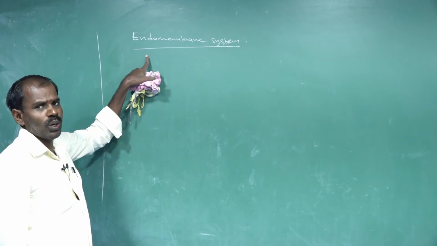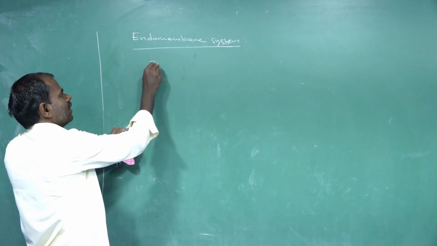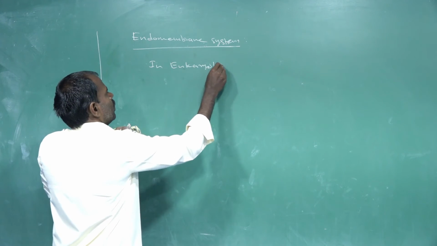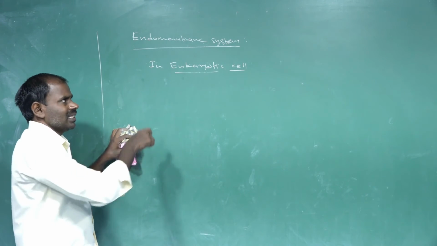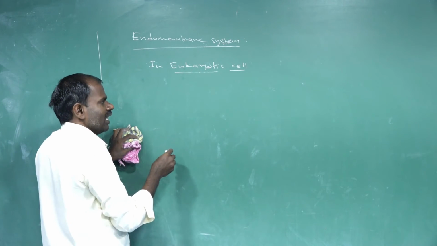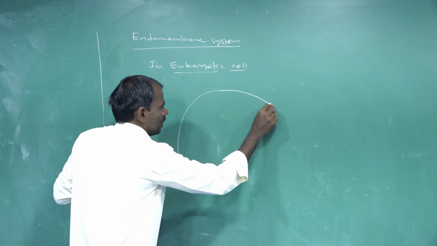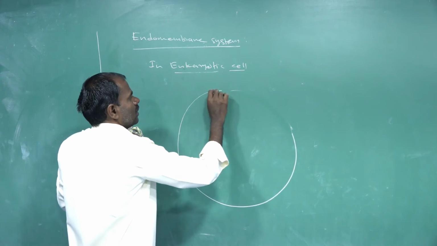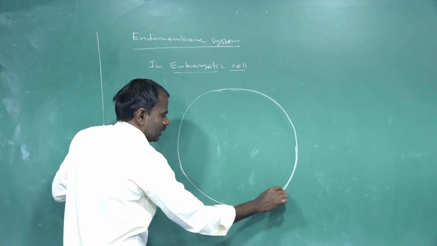The next topic is the endomembrane system. In eukaryotic cells, the endomembrane system is developed. For example, the cell membrane, or cytoplasmic membrane, is the outermost membrane in animal cells.